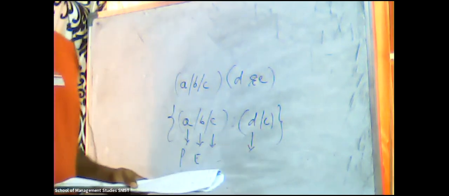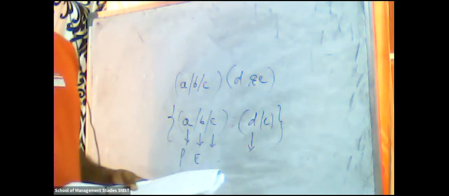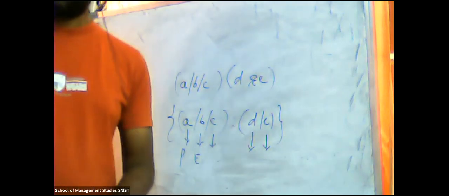C is the number of service channels, how many channels they have in that system. D is the maximum number of customers allowed in the system. How many customers may be allowed? Is it only 1, 2, or infinity? Then E is the queue discipline.